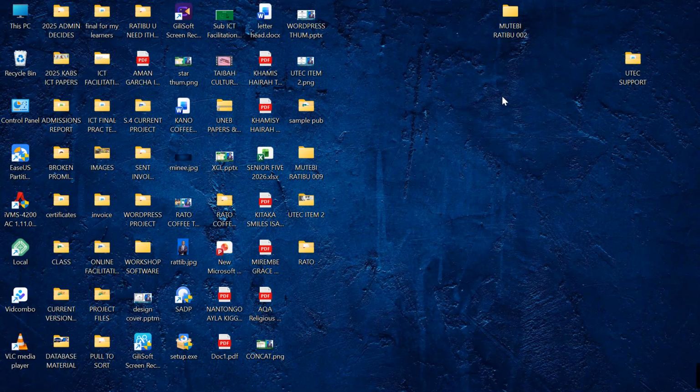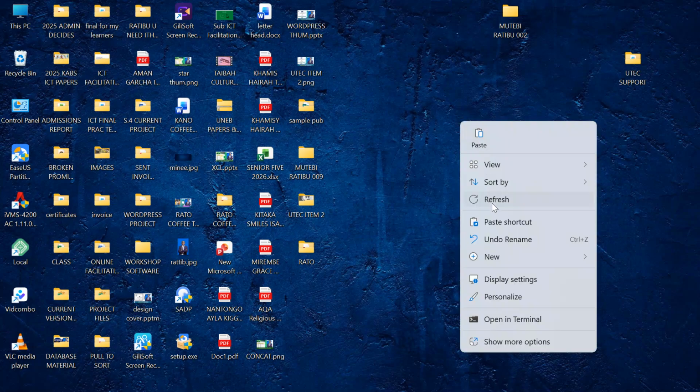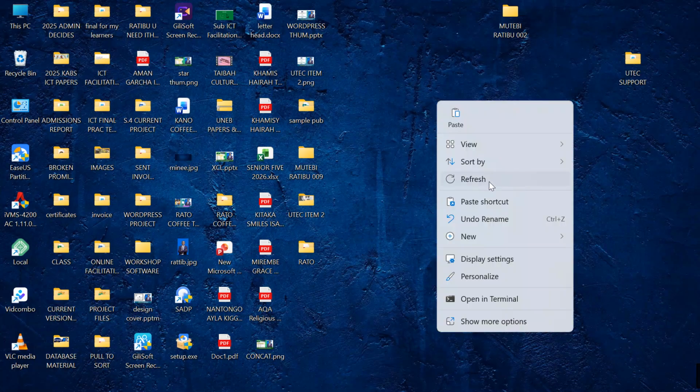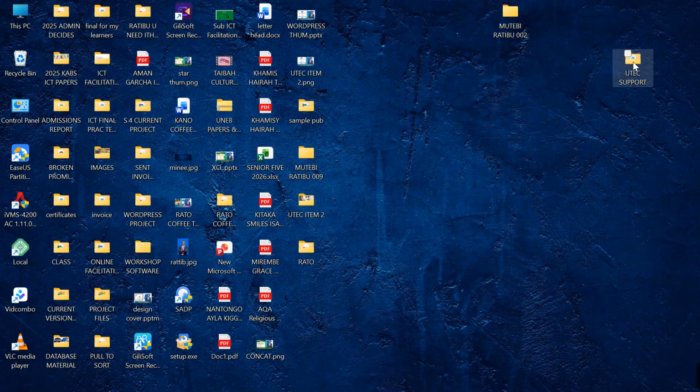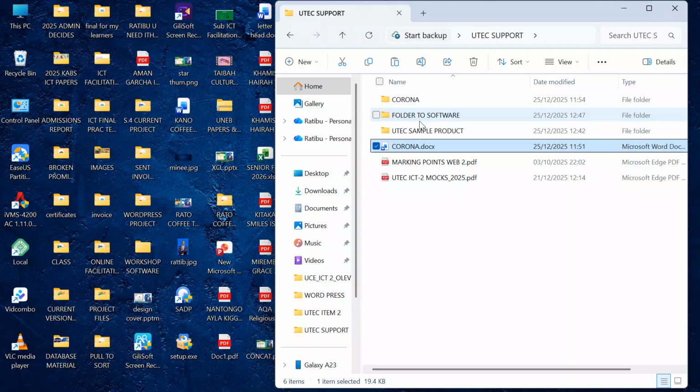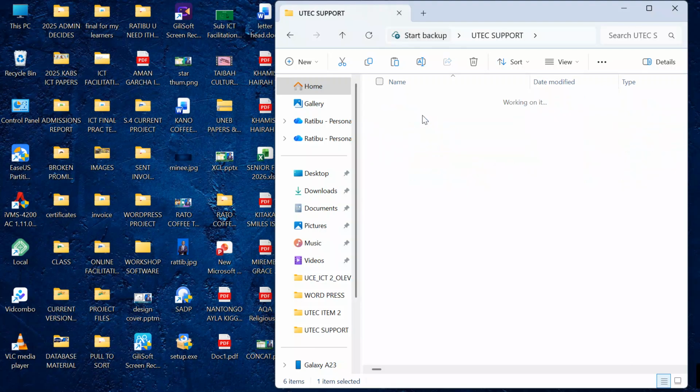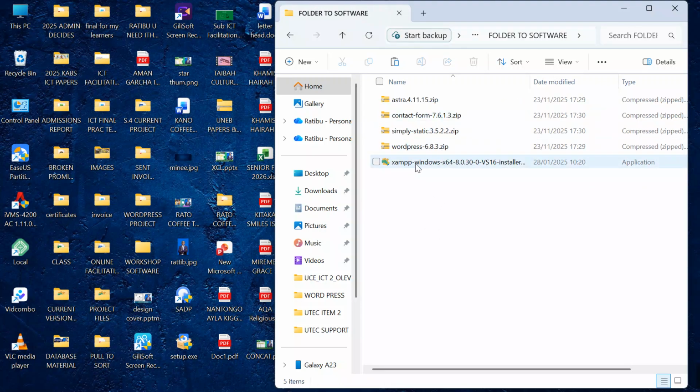is well positioned. Now, we have what we call key projects, key softwares that you have to have installed on your computer. One, you should have installed the XAMPP software, which is over here. You need this database installed. I've also uploaded a video on how to install the XAMPP. Now, after confirming that your XAMPP is installed on your computer, you go copy this WordPress zipped file or folder and then paste it onto your local disk C. Paste this onto your local disk C as we are going to see.